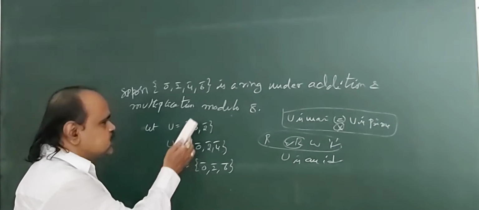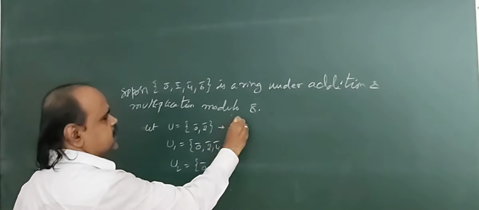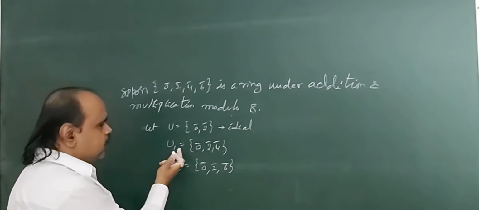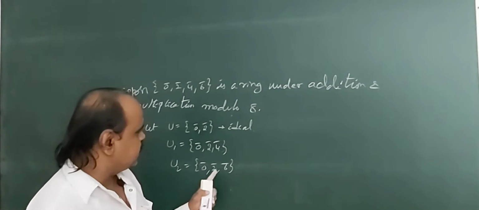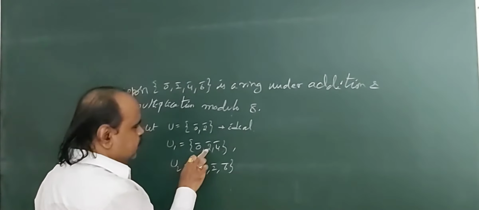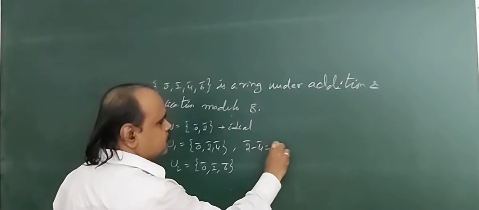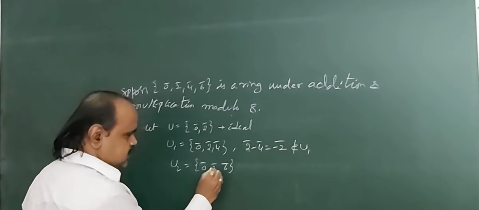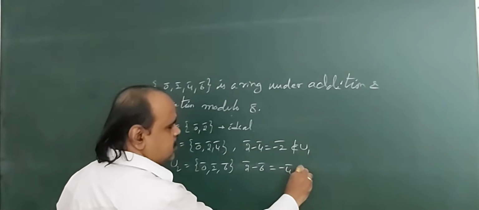U equal to {0̄, 2̄}. Clearly it is an ideal. Okay, what about U1 and U2? U1 equals {0̄, 2̄, 4̄}, and U2 equals {0̄, 2̄, 6̄}. In U1, 2̄ and 4̄ belong to U1, then 2̄ minus 4̄ equals minus 2̄, which does not belong to U1. Next, for 2̄ and 6̄, 2̄ minus 6̄ equals minus 4̄, which does not belong to U2.